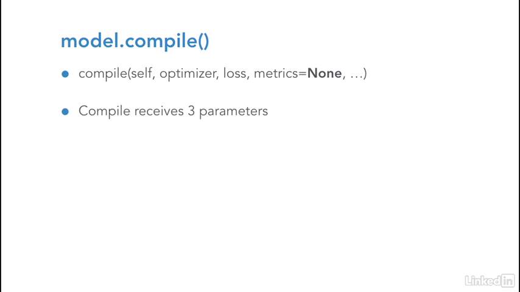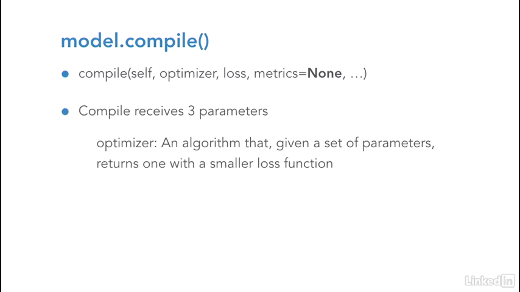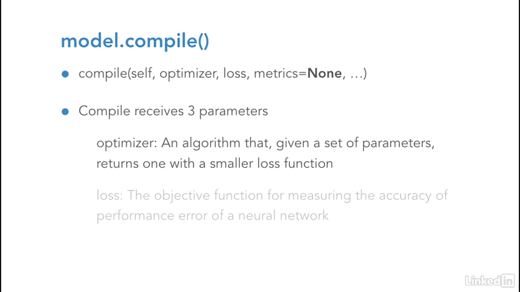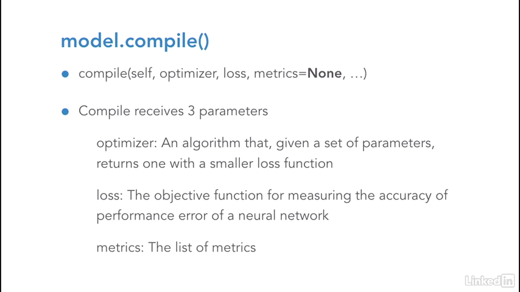It receives three arguments. The optimizer, this is the algorithm that given a set of parameters returns one with a smaller loss function. The loss, this is the objective function for measuring the accuracy or performance error of a neural network. And finally, the metrics, which is the list of metrics. For any classification problem, you will want to set this metrics to accuracy.